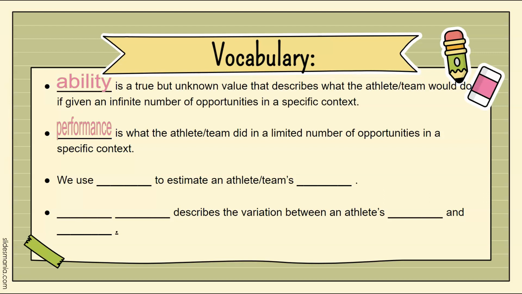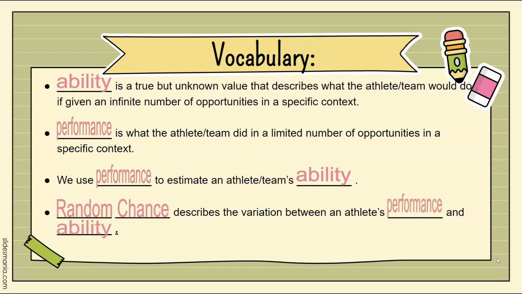So, ability is what can be done, performance is what actually happens. We use performance to estimate an athlete or team's ability. Random chance describes the variation between an athlete's performance and ability.